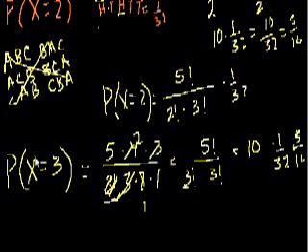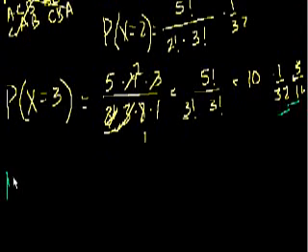And that's interesting. The probability that you get 3 heads is the same as the probability you get 2 heads. There's a lot of reasons why that's the case, but if you think about it, the probability of getting 3 heads is the same thing as the probability of getting 2 tails, right? And the probability of getting 2 tails should be the same thing as the probability of getting 2 heads. And so it's nice that the numbers work out that way. All right, so we're almost there.